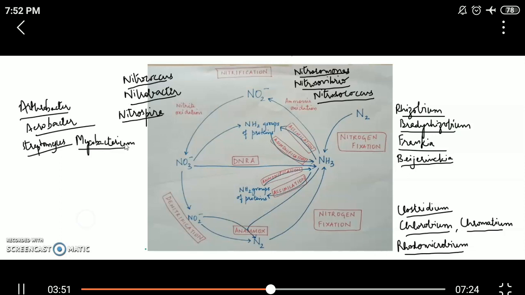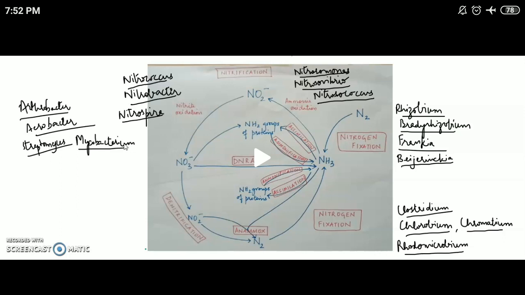The next process is the assimilation process. Now, assimilation can also be called immobilization, which is the conversion of inorganic to organic form. This assimilation or immobilization is shown by all the plants and by microorganisms. There can be two types of assimilation.